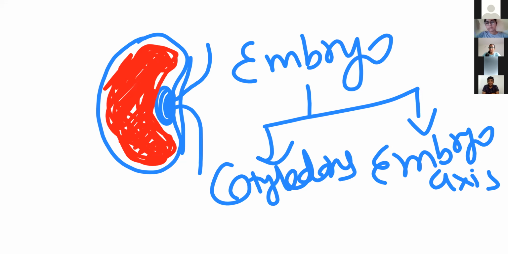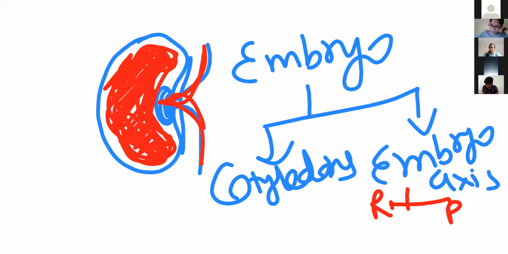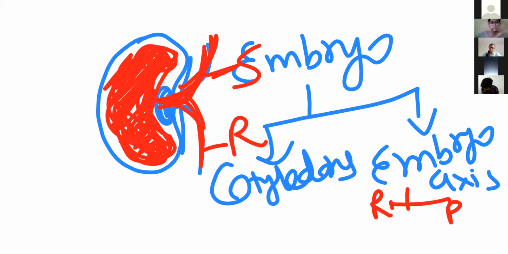Next thing, the embryo axis is divided into two. One we call the radicle, the other we call the plumule. At one end it develops the radicle, at the other end it develops the plumule. The radicle develops the root system, the plumule develops the shoot system. So for the embryo, you have to remember this much: the embryo is divided into two parts.